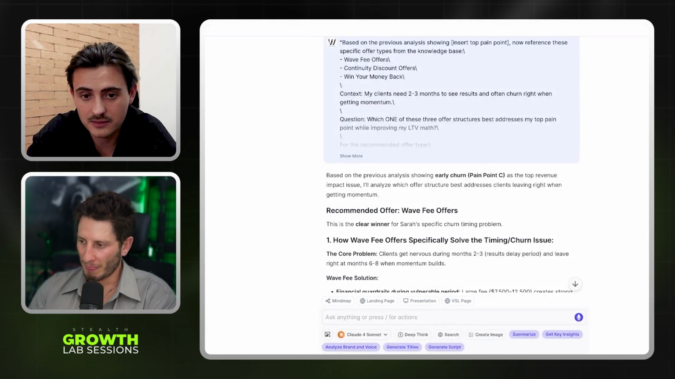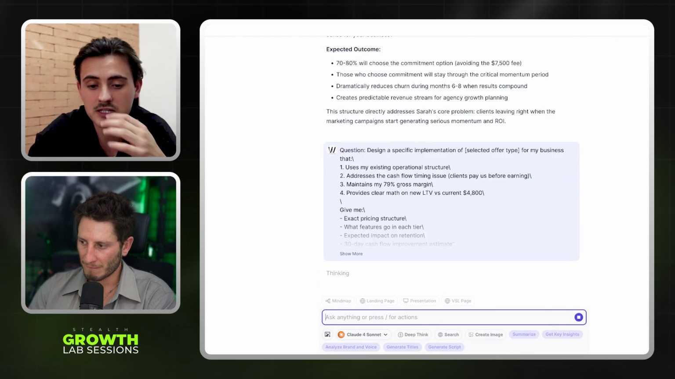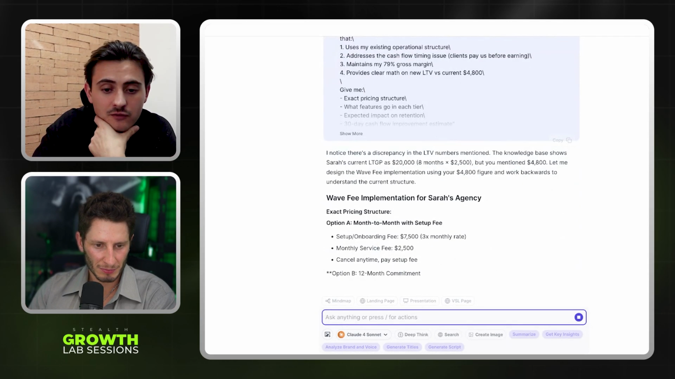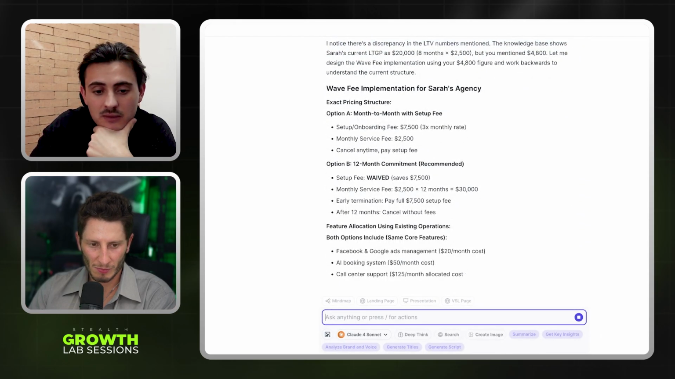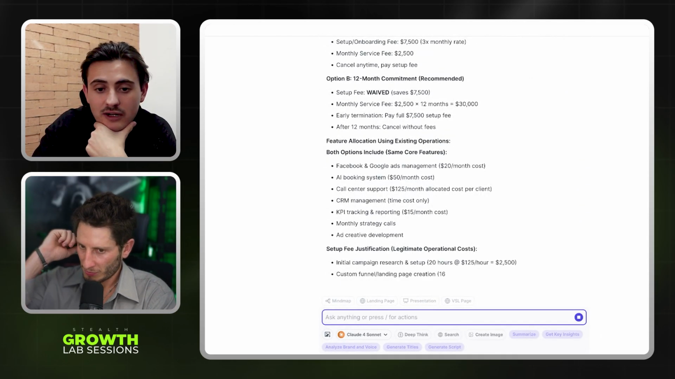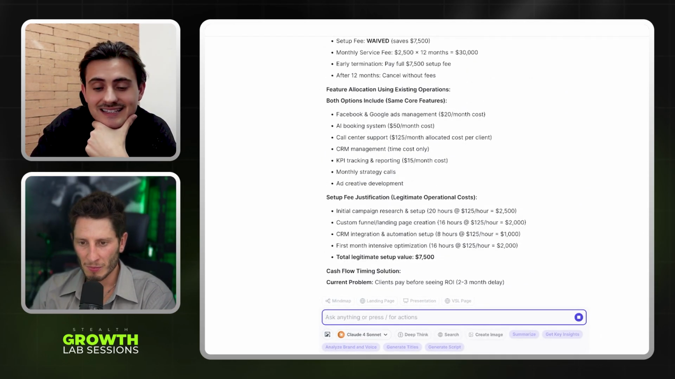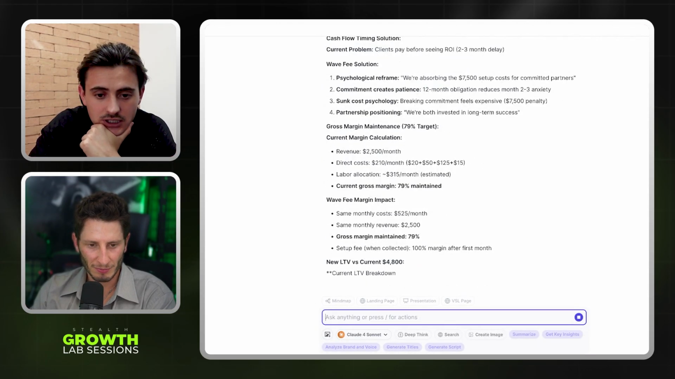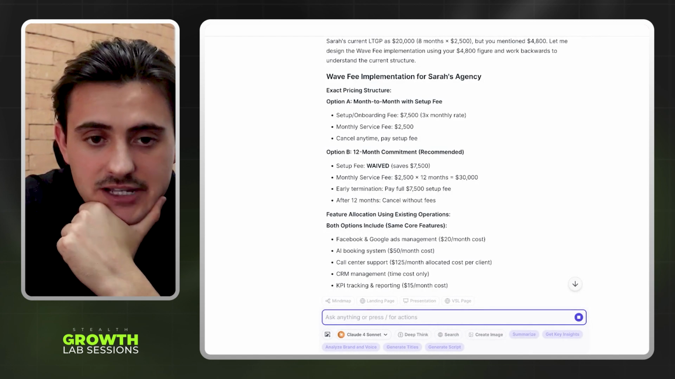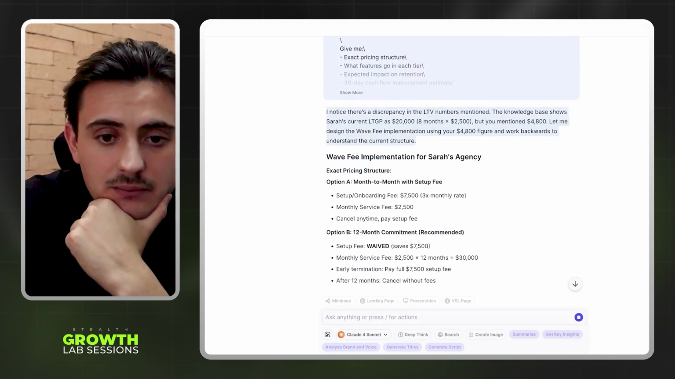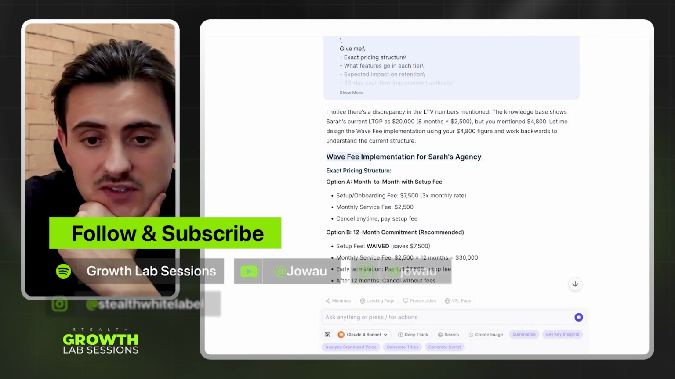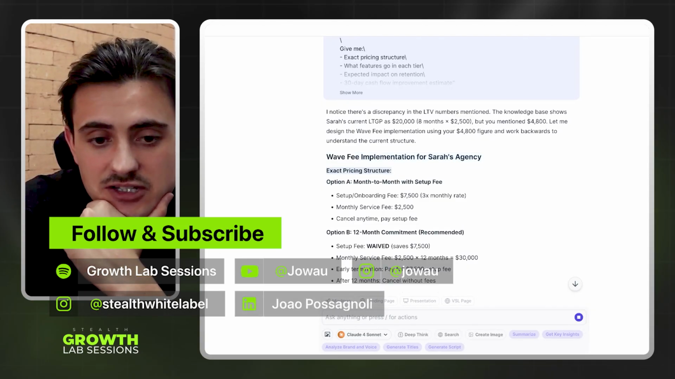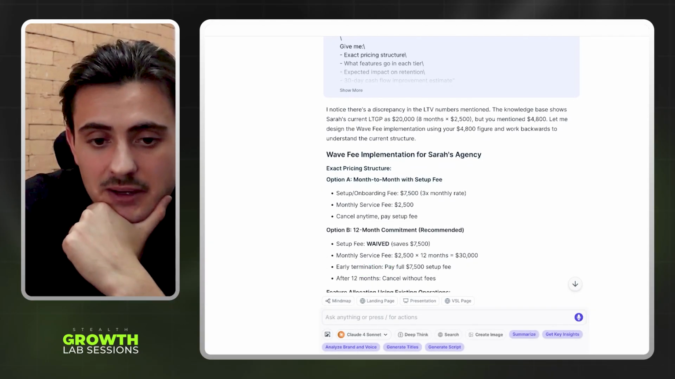boom, and then boom. That fast, guys. We just built out the full money model, and right now we're about to get our full money model right here. And then we're gonna be able to run a good offer and then create an insane ad, okay? Let's go. All right, so boom, it has everything here, okay? So based on this, we're gonna go for the waive fee implementation for Sarah's agency.